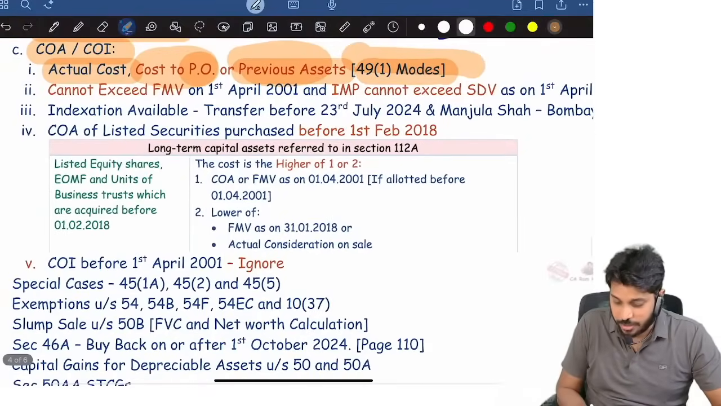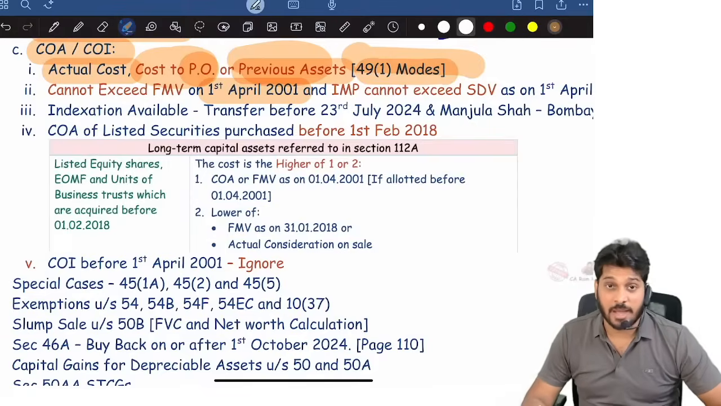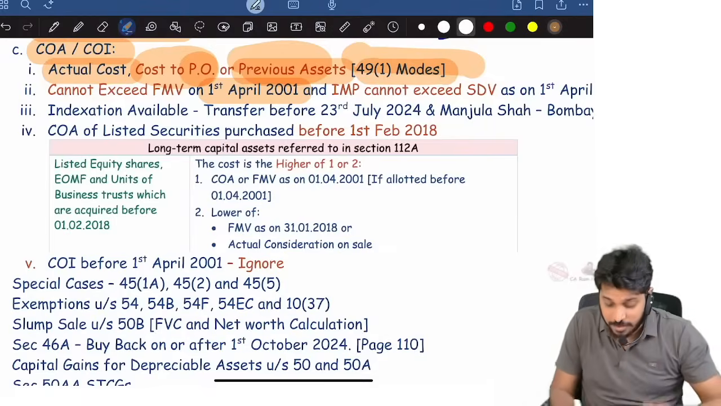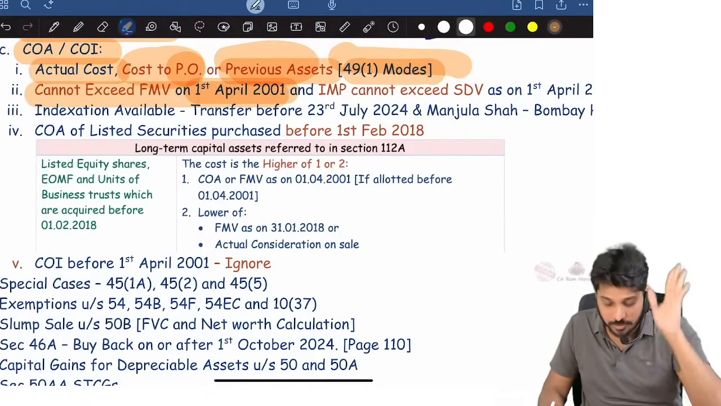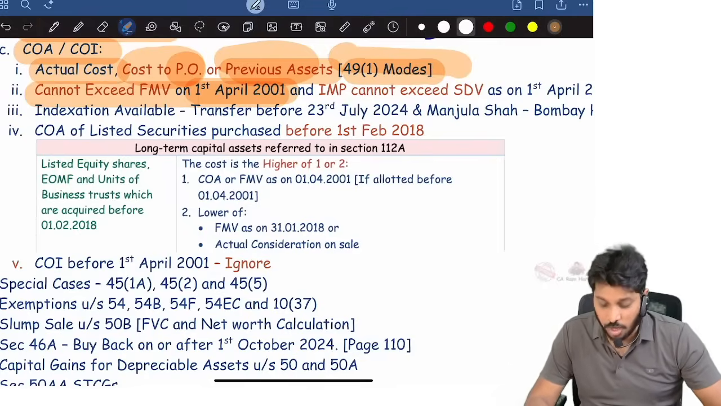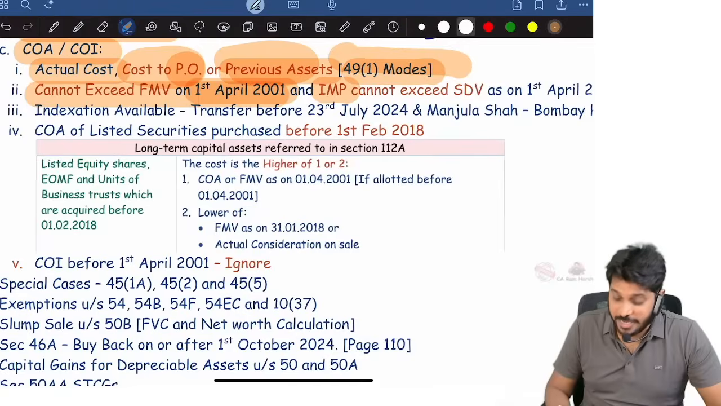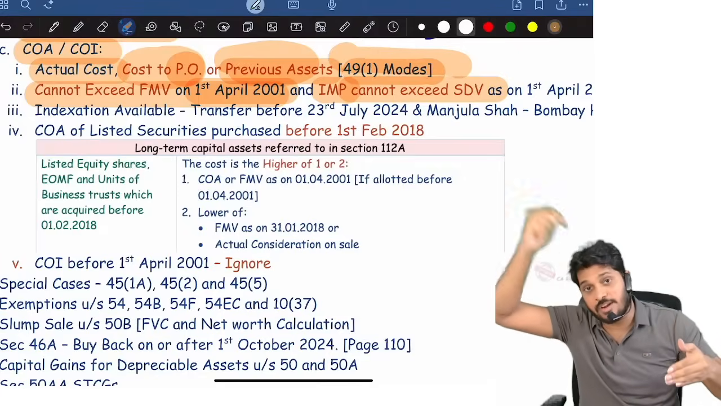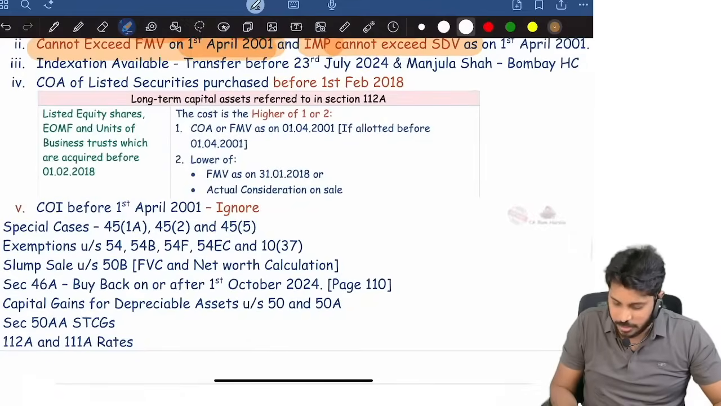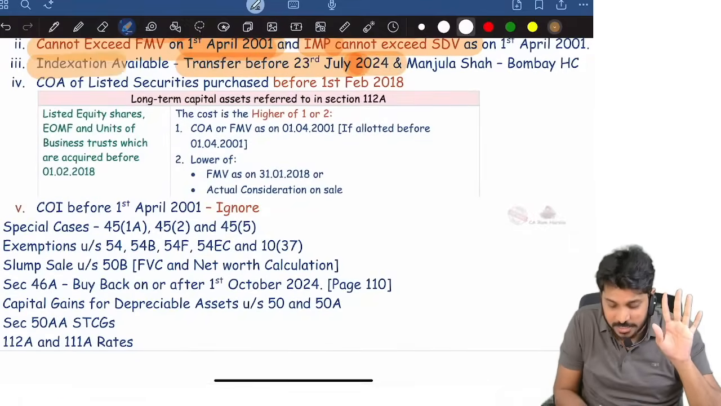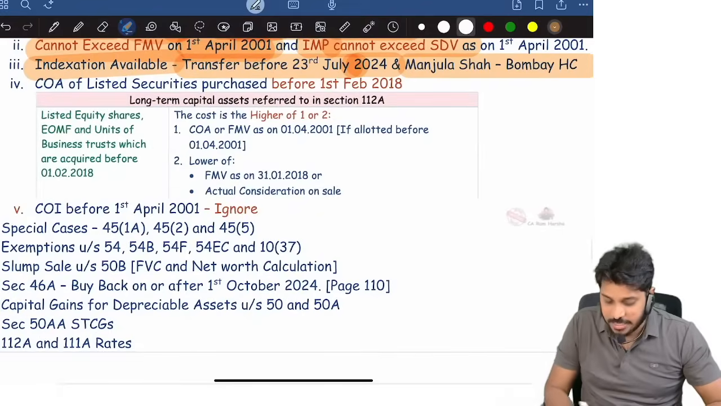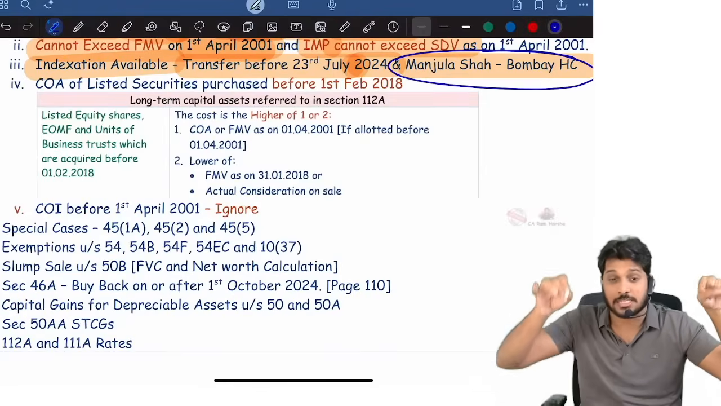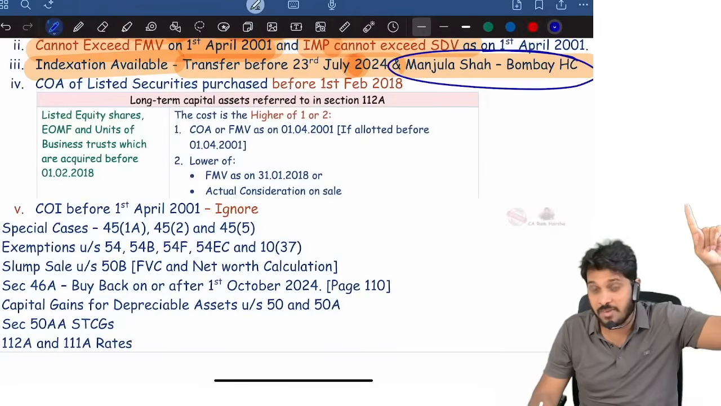Further, if the capital asset is acquired by me or the previous owner before 1st April 2001, then cost of acquisition will be market value on 1st April 2001. In case of immovable property, this market value shall not exceed stamp duty value on 1st April 2001. And remember, if any capital asset is sold before 23rd July, indexation facility is available. As per the Manjula Jesha case, you can claim indexation from the year in which the previous owner acquired the asset, because for holding period computation we consider the previous owner's holding period.